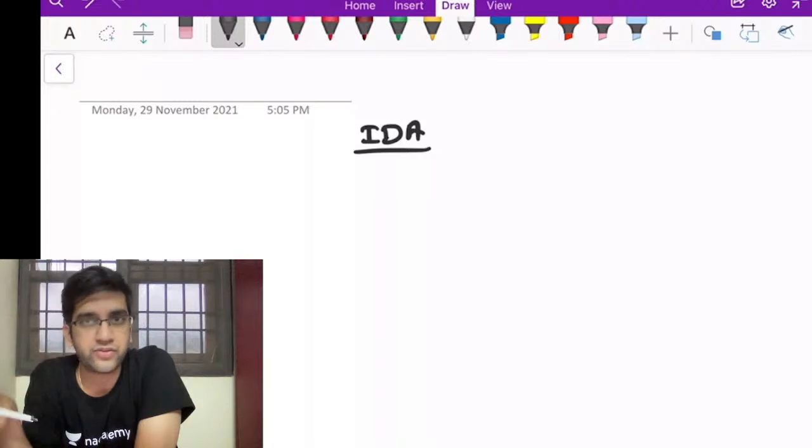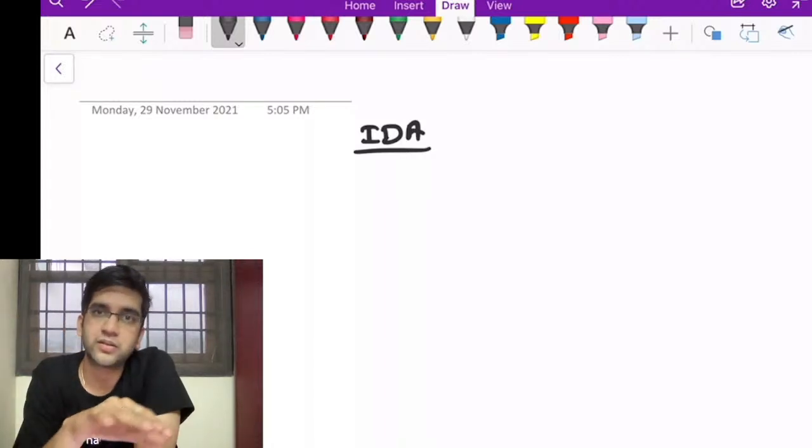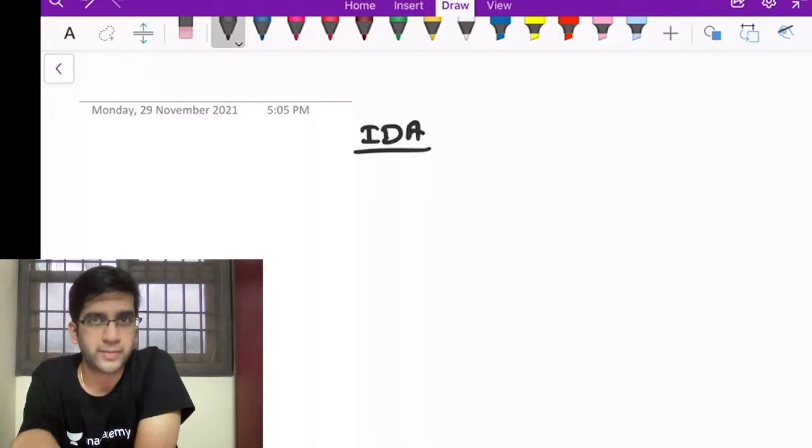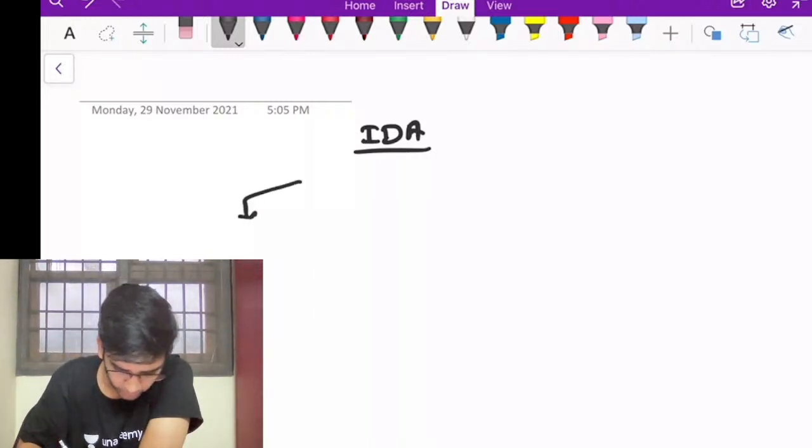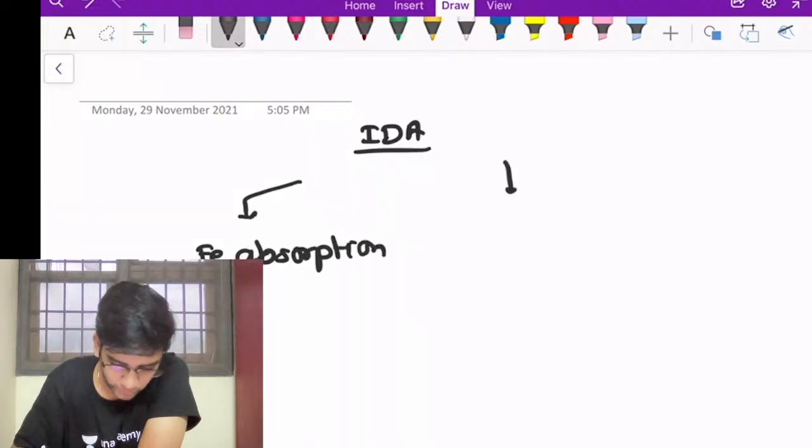So we'll try to cover everything: the basic absorption of iron, the metabolism of iron, the function, the phases of iron deficiency, how you're going to diagnose them, the iron studies, how to easily remember iron studies, and everything regarding iron, right? We'll be dividing the topic into iron absorption, that's the first thing we'll be discussing, and the utilization of iron.